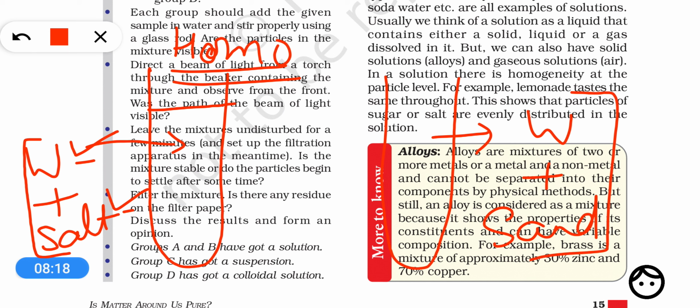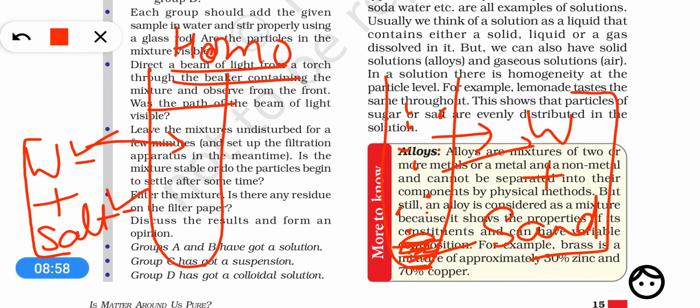see that even after mixing sand for a very long time, the sand will not get dissolved completely with water, right? So after some time you will see that the sand is being settled down, and the particles of sand will be clearly visible, distinct from water. So you can see the boundary between the sand and water. You can tell where is sand and where is water. You will see that the sand particles are either suspended or settled down at the bottom, so you can tell here is the sand and this is the water, right?